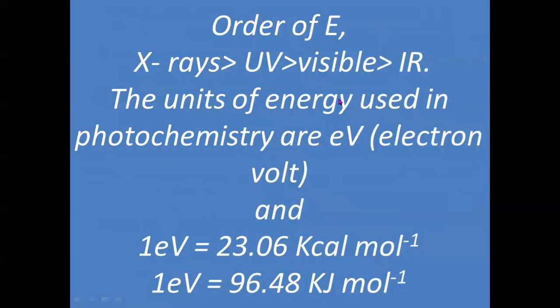The units of energy used in photochemistry are electron volt, eV, and 1 electron volt is equal to 23.06 calories per mole, or 1 electron volt is equal to 96.48 kilojoules per mole. So today we discussed different topics under photochemistry, which are: first we discussed